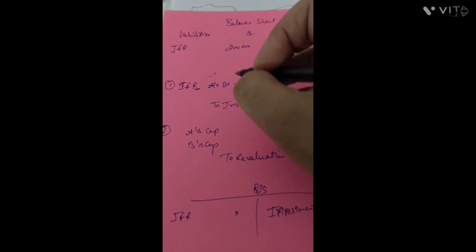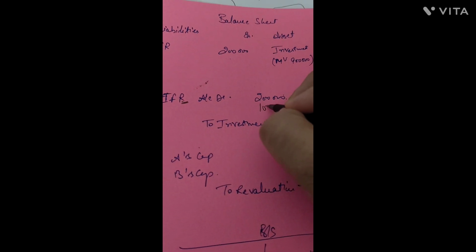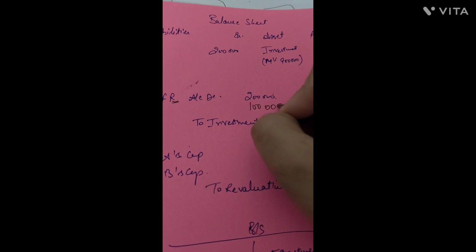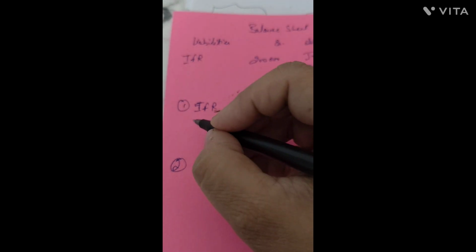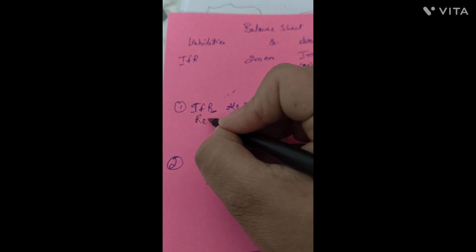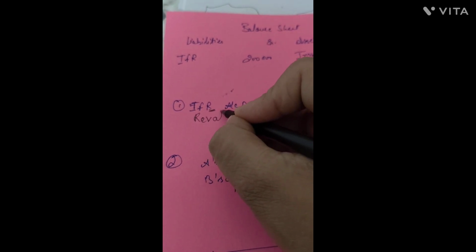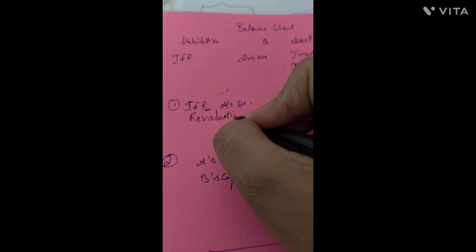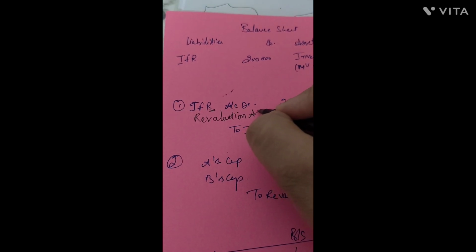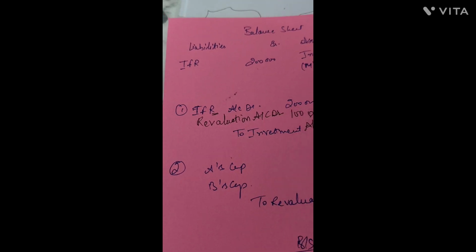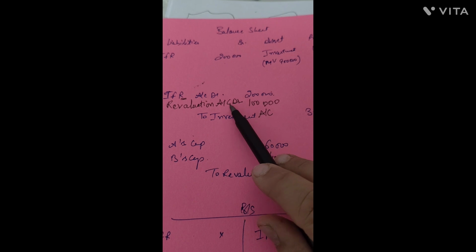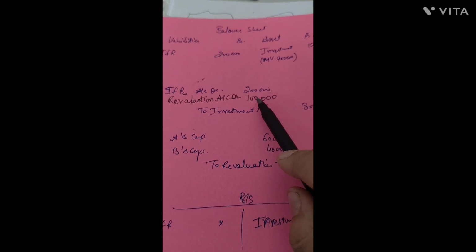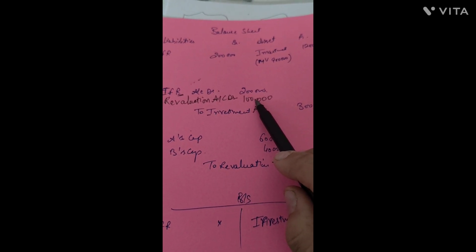So here is a difference of 1 lakh rupees, which the gardener brought from his home. Here the partners will bring it from an account, which is known as the revaluation account. Losses are debited to which account here? That is the revaluation account. So the revaluation account is debited for a loss of rupees 1 lakh.